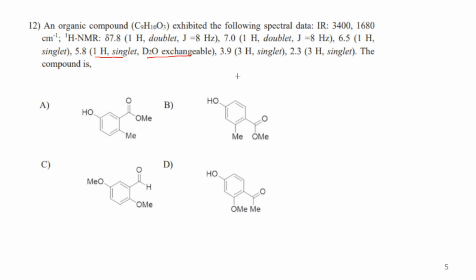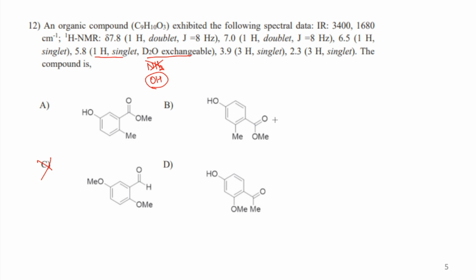Okay, so whenever you get something like this, remember that D2O exchangeable, just look at D2O exchangeable first of all. That is going to be because of an NH2 group or because of an OH group. So either NH2 group is present or OH is present. Now because this is because of one hydrogen, NH2 cannot be the condition. OH is there in the molecule, so that makes option number 3 cancelled out. Yeah, so you have OH.